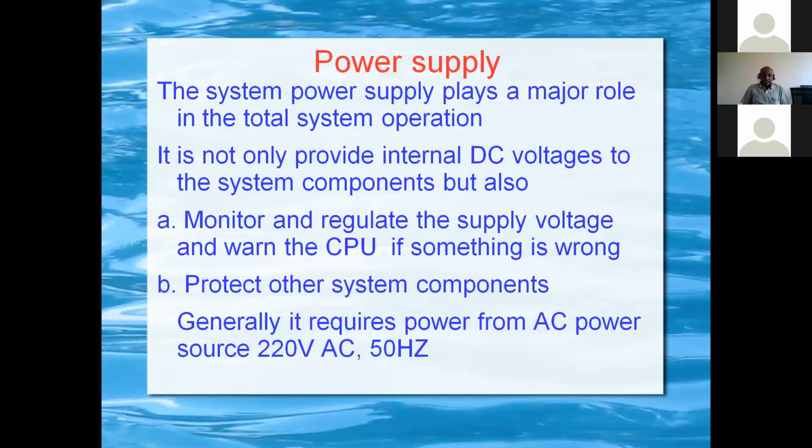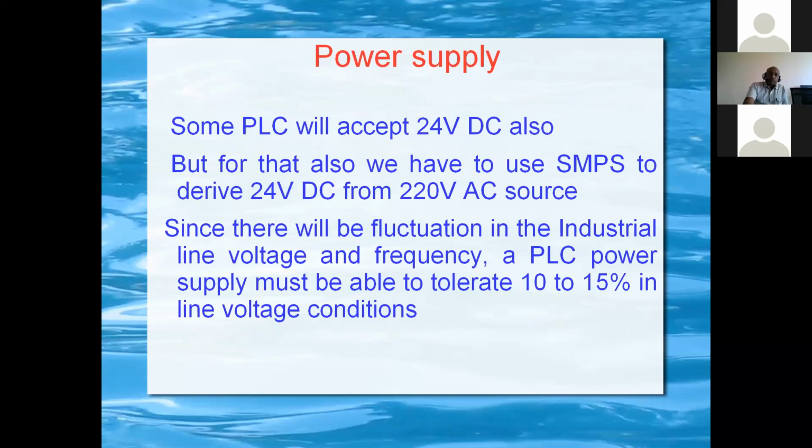Generally, the power supply requires power from an AC source of 220 volt AC and 50 Hz. Nowadays, PLCs will accept 24 volt DC also, but to derive that 24 volt DC, we again have to use the SMPS, which needs a 220 volt source from our side.